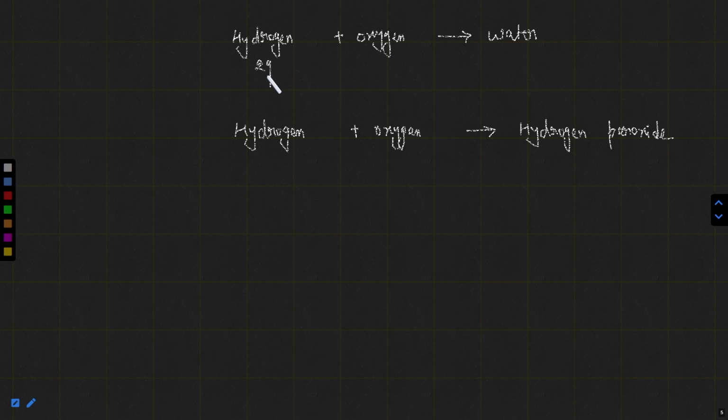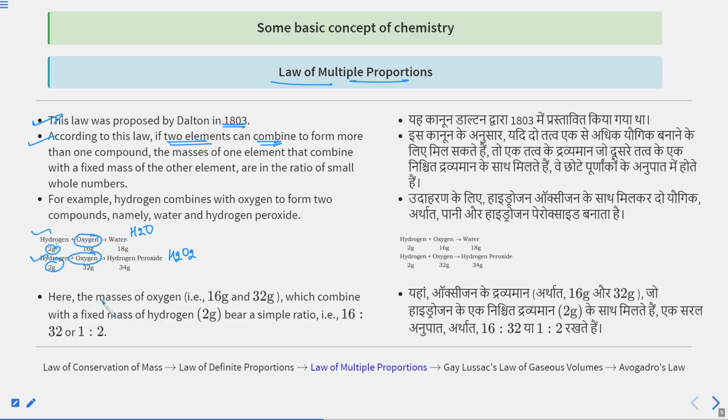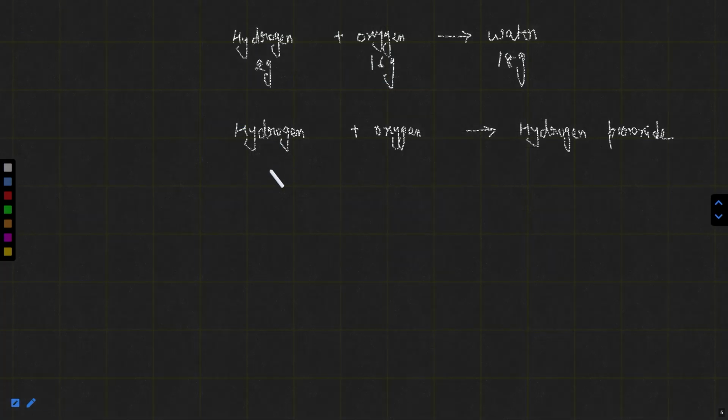Two gram hydrogen and 16 gram oxygen gives 18 gram water, right? In this case, 2 gram hydrogen and 32 gram oxygen combine to give 34 gram hydrogen peroxide.